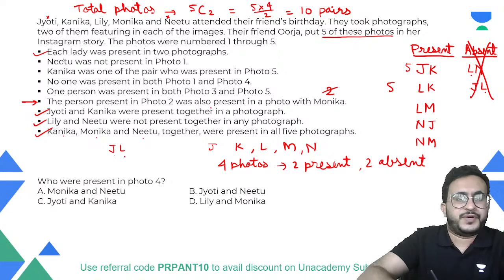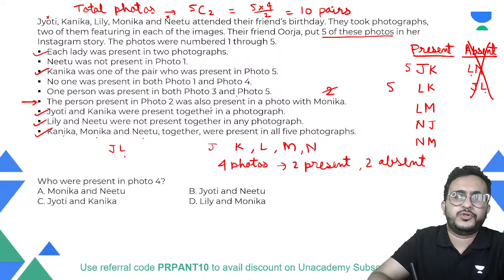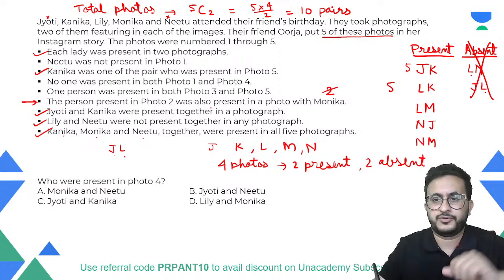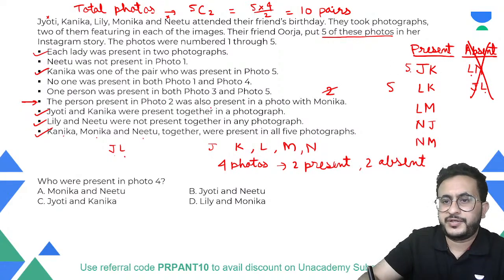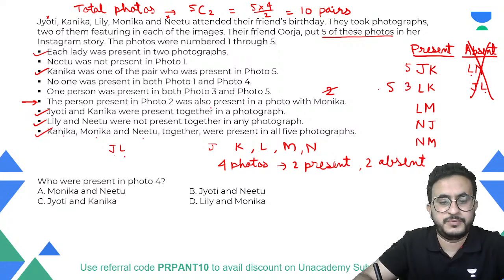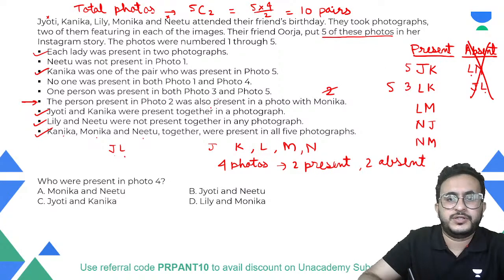Okay. Now one thing, this is filled. Now one another information is given that one person was present in both photo 3 and photo 5. Okay, one person is present in both photo 3 and photo 5. Okay, so now let us make cases. Now if we consider this Kanika is present in 5, so we can have two possibilities. One possibility is Kanika is in 3 and 5. एक possibility ये हो सकती है, because it is saying that one person is present in both 3 and 5.